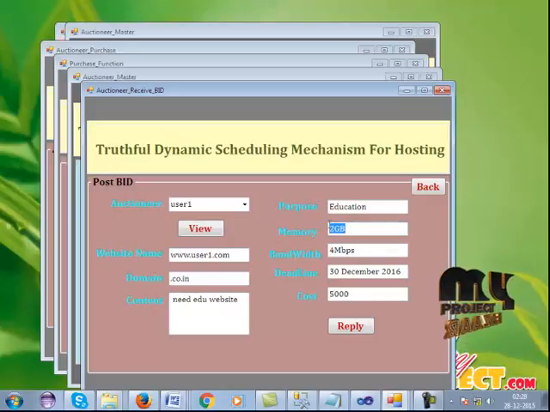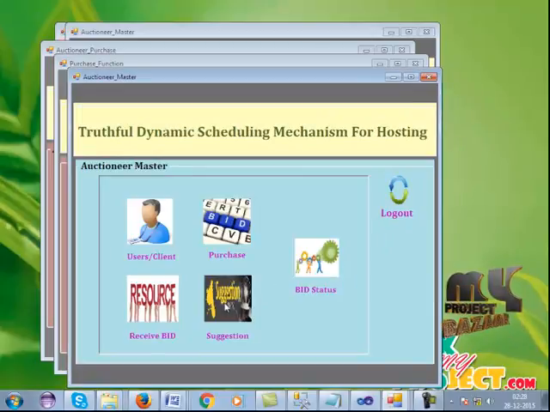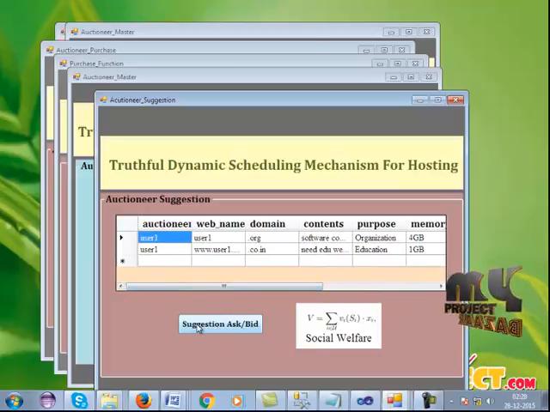I give user1.com, .in, and the need is an education purpose. Here the user requests memory of 2 GB and bandwidth of 4 Mbps. In the admin's suggestion with some ideas for this page, since it is for education purposes, only 1 GB is needed. It is enough for this website, and then the cost is 3,000. This is the admin providing some ideas, so send the response to the users. After that, the suggestions are available here. The suggestion is also passed through to the provider process.